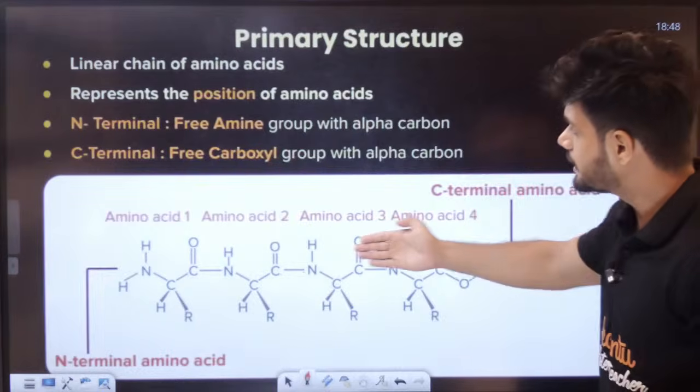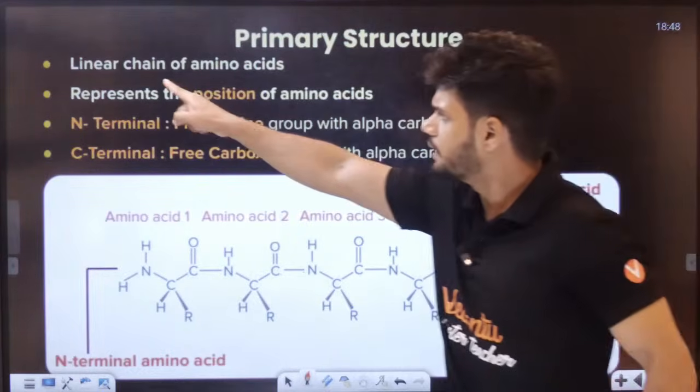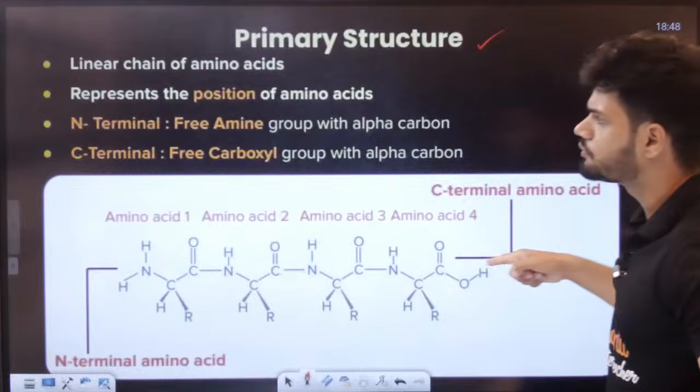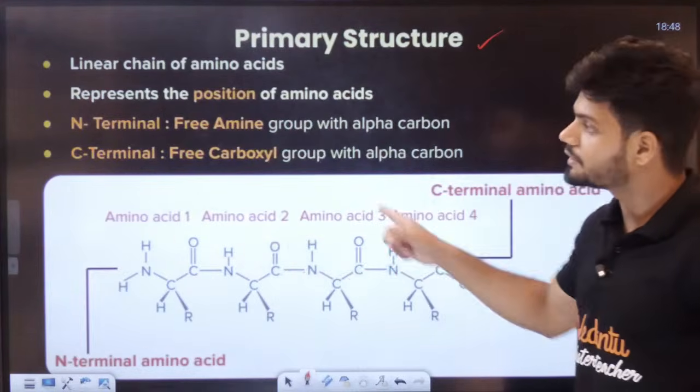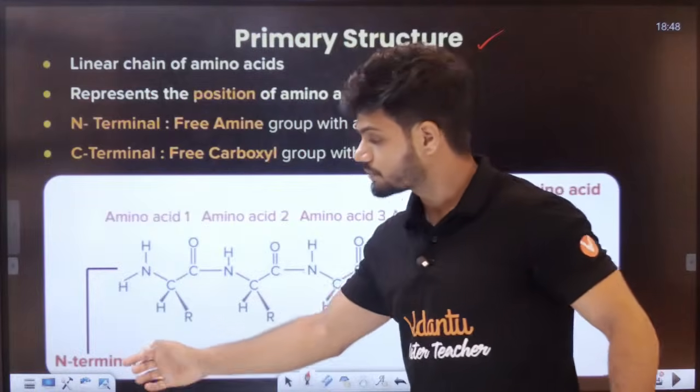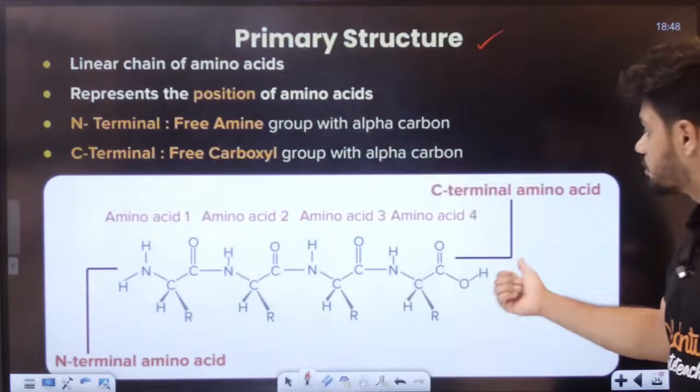See this. This right here is your primary structure. A linear chain of amino acids represents the position of each amino acid: which amino acid is present where. Here we have the N terminal on the right side and the C terminal on the left side.